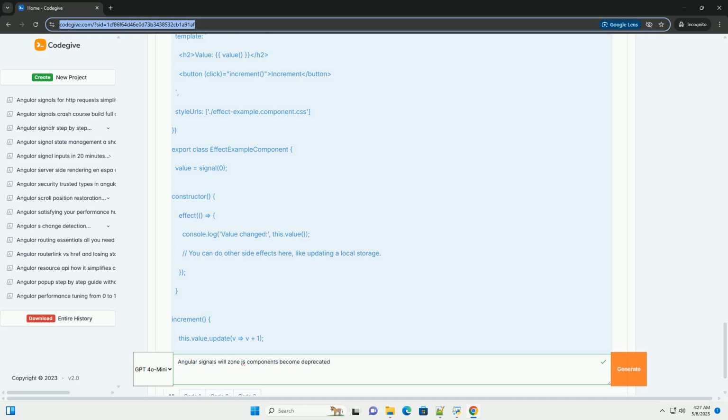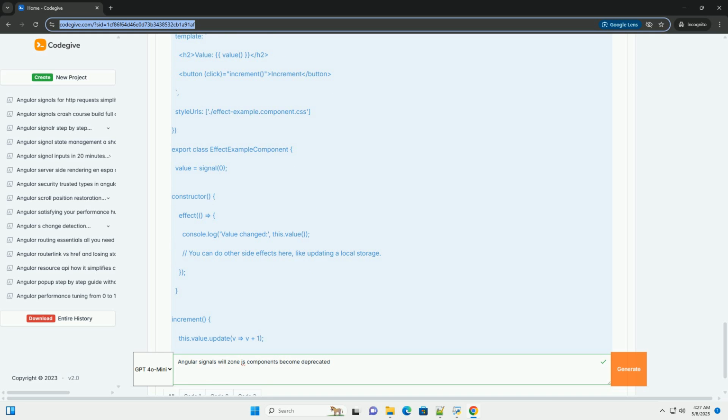Will zone.js become deprecated? Angular is actively experimenting with zoneless mode. As of Angular v17, you can create an application without zone.js. However, zone.js hasn't been officially deprecated, and it might not be entirely gone for a while. Here's a probable evolution. 1. Opt-in zoneless applications, as we have today, with signals fully operational. 2.